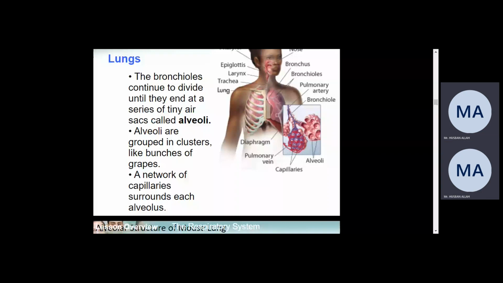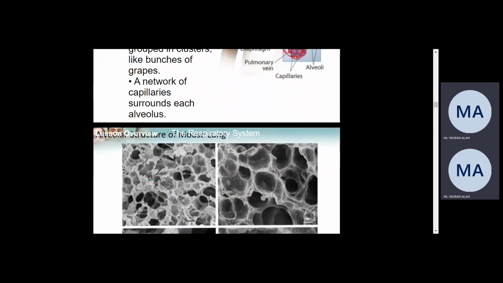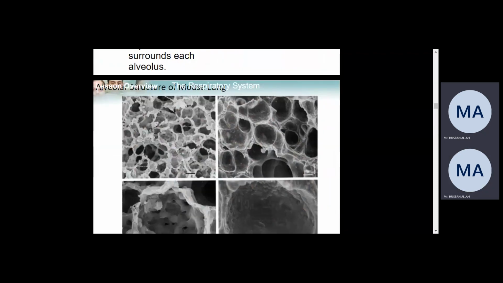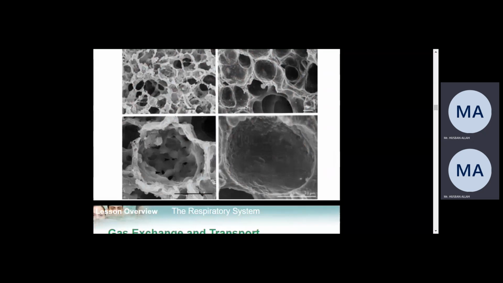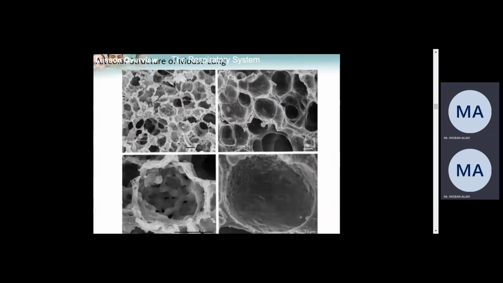Alveoli are grouped in clusters like branches or braids, and a network of capillaries surrounds each alveolus, right? One is called an alveolus and all of them are called alveoli. These alveoli are surrounded by capillaries, and we know the function of capillaries is to exchange material. Which material? Carbon dioxide with oxygen, right? So this is the alveoli, where the exchange of gases like carbon dioxide and oxygen will take place.